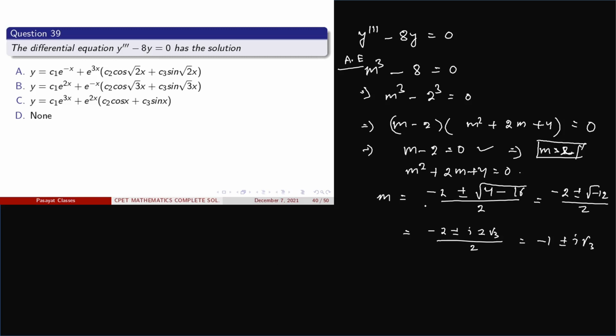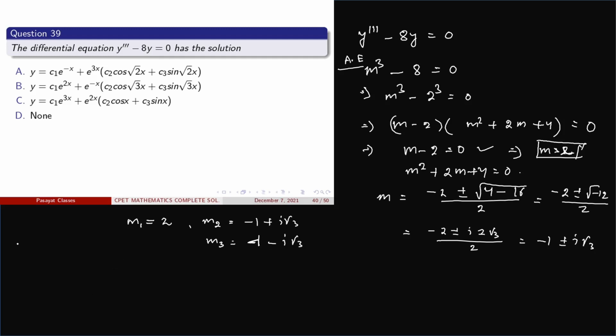So here we found that m1 is equal to 2, m2 is equal to minus 1 plus i root 3, and m3 is equal to minus 1 minus i root 3.